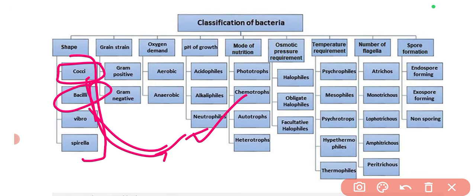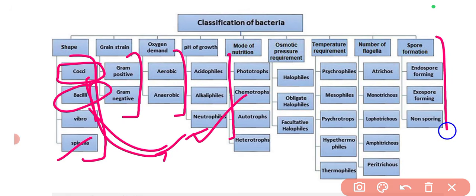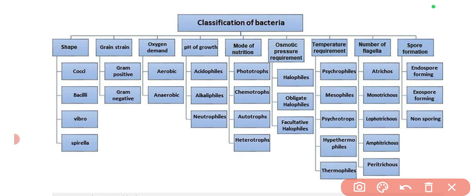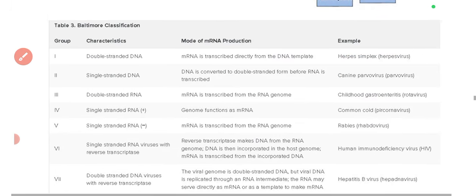So these I have already discussed in a few of the questions. Gram staining I have already covered. Aerobic and anaerobic I have covered. A few questions from these we have covered. The others are not that important. You can remember these: obligate halophiles, facultative halophiles, based on the temperature requirement. These two you can simply Google search the term and you will find the definition. Mostly that definition will be asked. Now we can move to the next part.